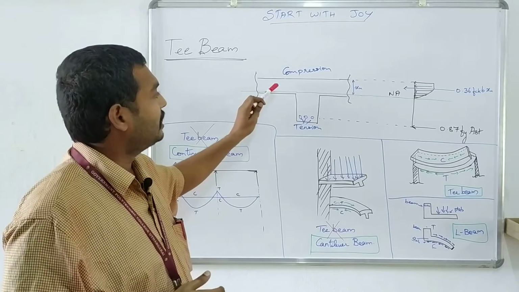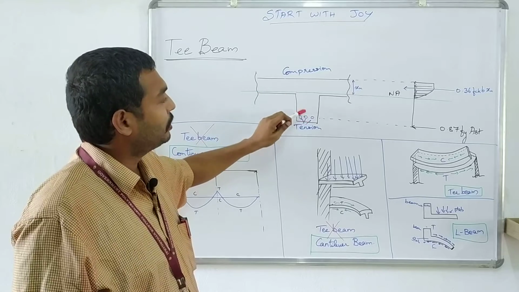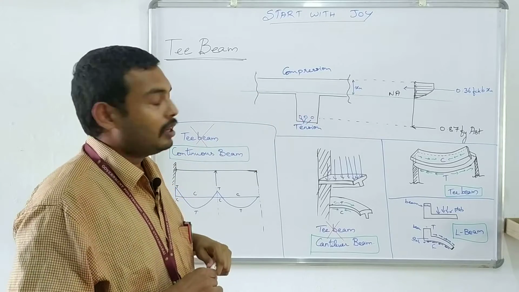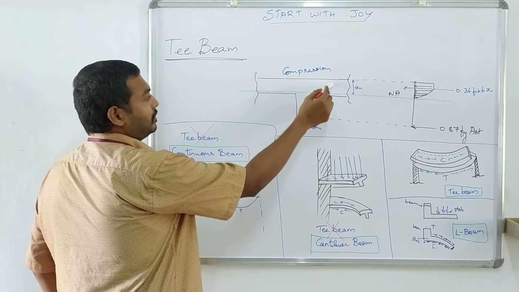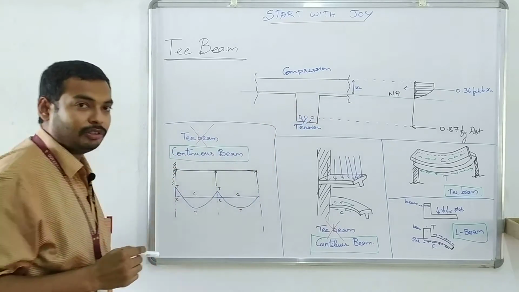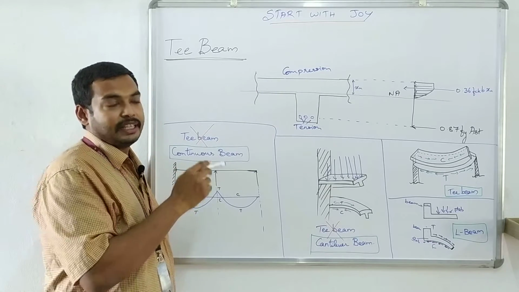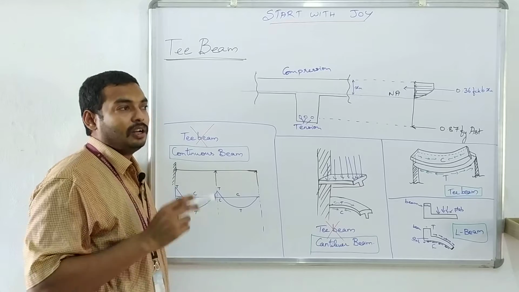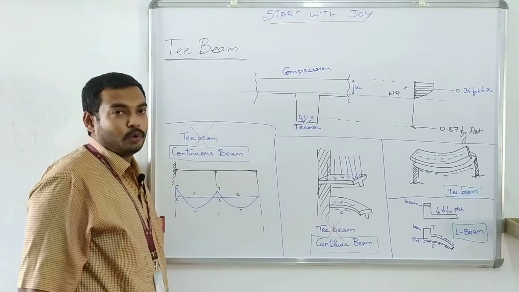The slab acts as flange for this beam and the beam portion will act as web. And the second condition is the slab is going to take only the compressive force, it should not take the tensile force. If it is taking tensile force, then it is a normal rectangular beam and a one way or two way slab.